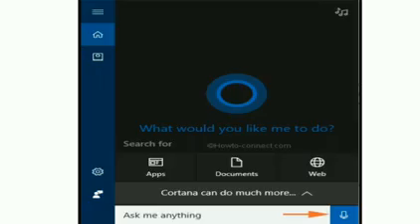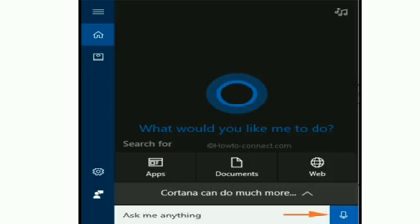Search and Cortana. The search bar on the taskbar will allow you to search for files and applications on your computer, students. You can also search for anything you type on the web. Cortana is a digital assistant on Windows 10 which provides you a personalized experience and requires an internet connection.